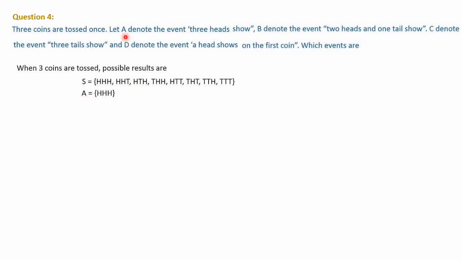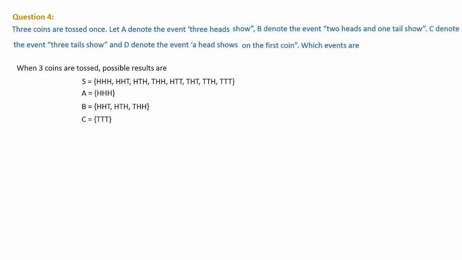Let A denote the event 3 heads show. There is only one element which shows 3 heads, that is HHH. B denotes the event 2 heads and 1 tail show. This one is 2 heads and 1 tail, this is 2 heads and 1 tail, this is 2 heads and 1 tail. So those elements we have to write. Then C denotes the event 3 tails show. 3 tails means here only this one, TTT. So C is TTT.